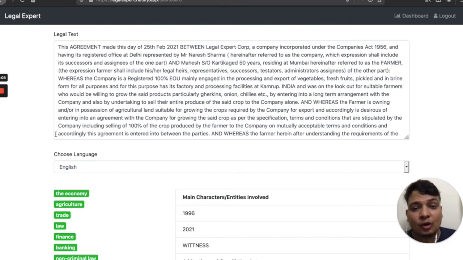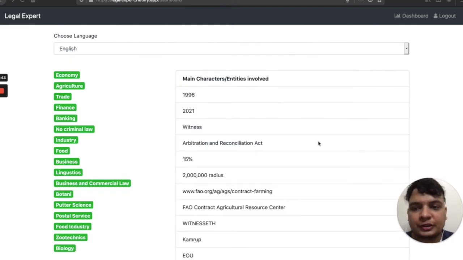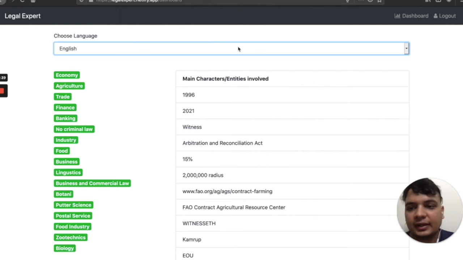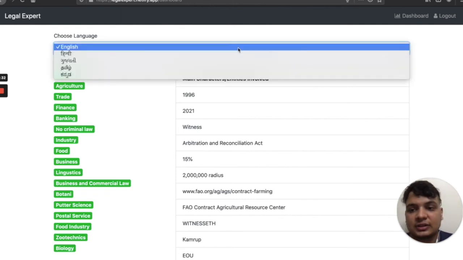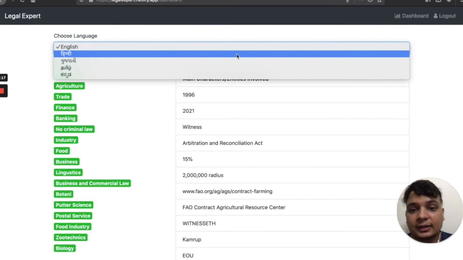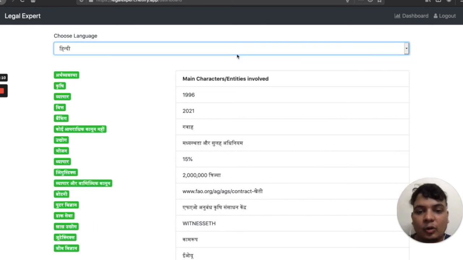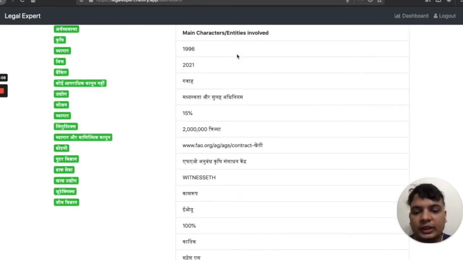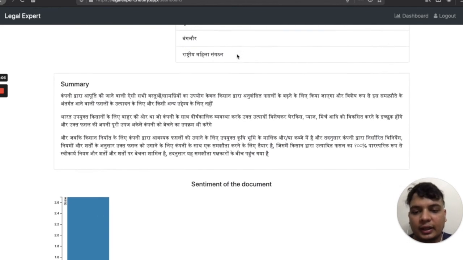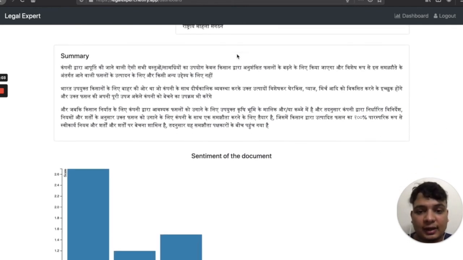Now let us talk about the first and most important challenge a farmer faces: the contract is not in their native language. With the help of Microsoft Azure's translation API, we have integrated 5 Indian native languages. Here you can see Hindi, Gujarati, Tamil, Telugu. If a farmer understands Hindi better, he can click on Hindi and read all the important points in their own native language, therefore helping them better understand the contract.